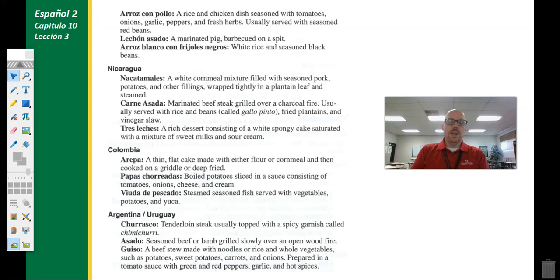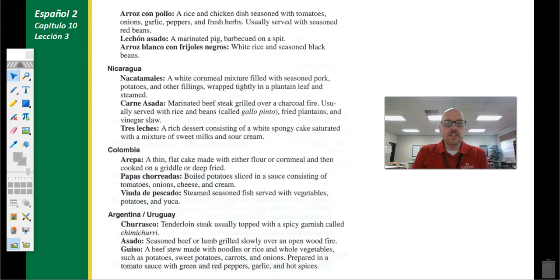In Colombia, you would have arepa, and here's another cool video that I have on my channel for you. The arepa is a very thin, usually round, flat cake that is loaded. The recipe I think I have for you is filled with cheese, and then it's fried almost like a pancake, but it's going to be a lot thicker than a pancake. And then, of course, when you break it open, it's just all the gooey cheese and the cake on the outside. So those are very popular in Colombia.